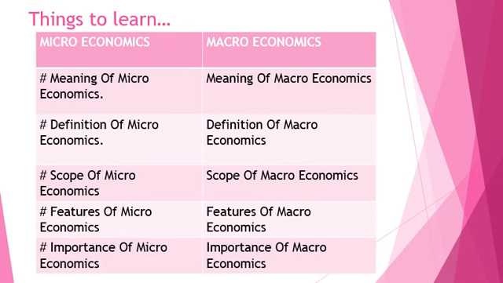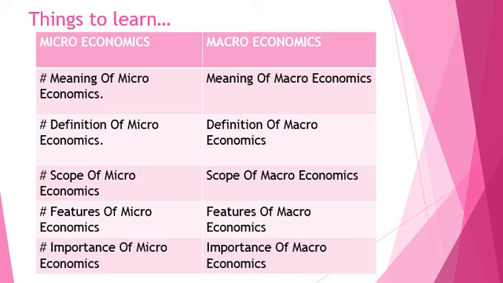Now the things that we are going to learn in this chapter is microeconomics as well as macroeconomics, both. But to be specific, under microeconomics, we are going to deal with meaning of microeconomics, then the definition, the scope, that means the things which are covered under microeconomics, which will help you all to understand the features of microeconomics, and hence ultimately you'll be understanding the importance of microeconomics.